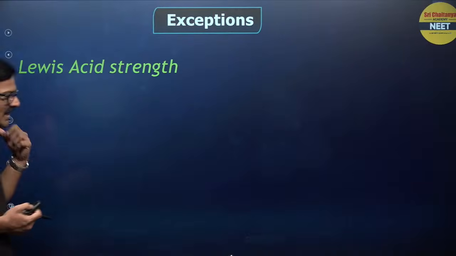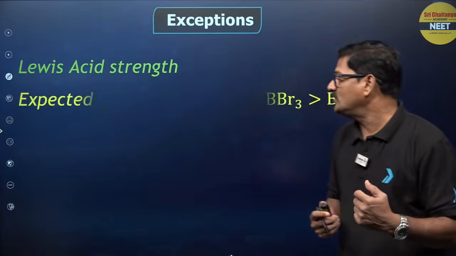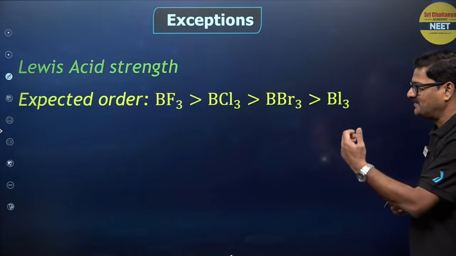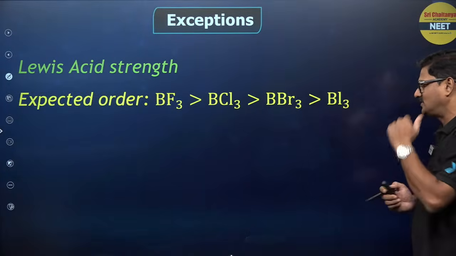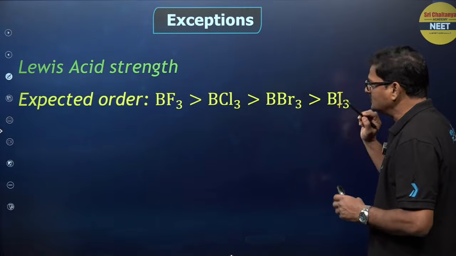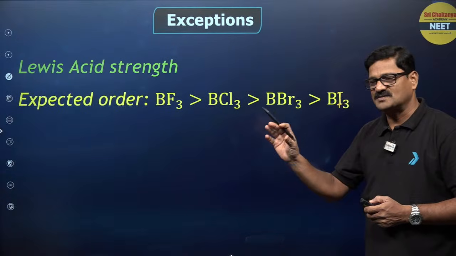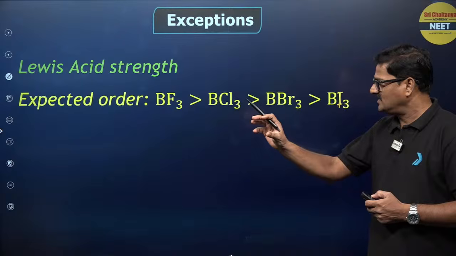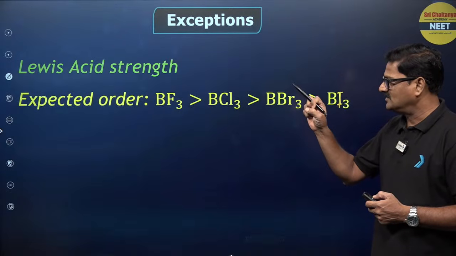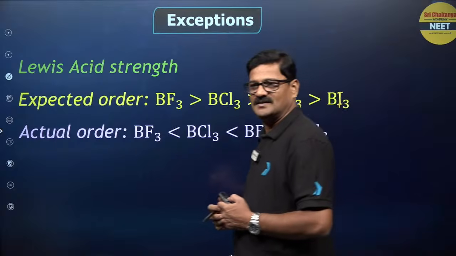Bacho, Lewis acid strength. In this Lewis acid strength, the expected order is BF3, BCl3, BBr3, BI3. Bacho, what is a Lewis acid? Electron pair acceptor. Smaller the size, more is the electronegativity, they can easily take the electron. But the order is going to be